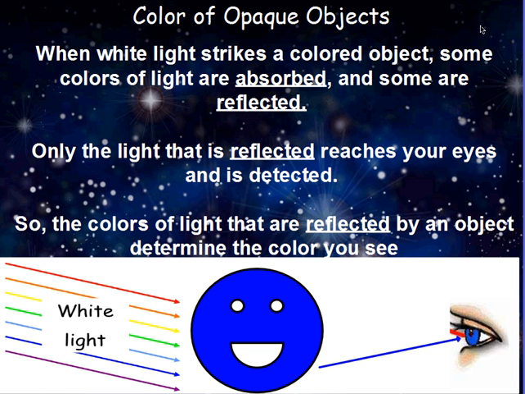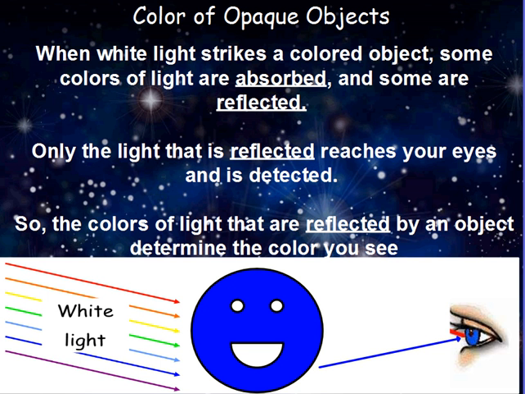All right, when we think of color, we are mainly referring to opaque objects. So, when white light strikes a colored opaque object, some wavelengths of light are being absorbed and some are being reflected. The wavelengths of light that are reflected determine the color that you see, because those are the only wavelengths that reach your eyes. All other wavelengths get absorbed.